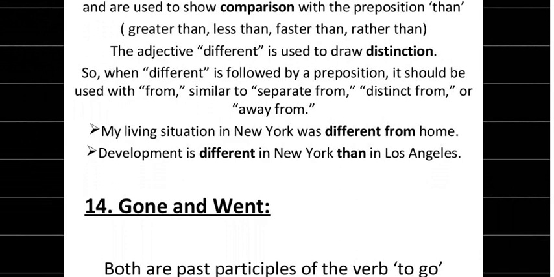Development is different in New York than in Los Angeles. So you have to focus on these two terms, that is different from and different than. Whenever you are making a distinction, or you are trying to draw a distinction, you'll use different from, right? Different will take a preposition with it, that is from. And when you are going to compare something, then you will use different than.